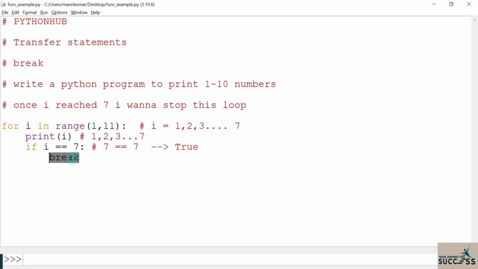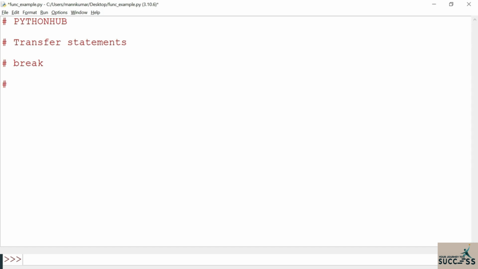So in this way we can break a for loop by using this break statement. Now let me help you with another example, breaking an infinite loop.